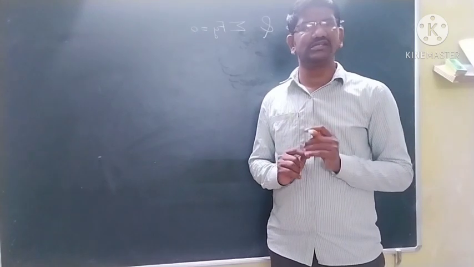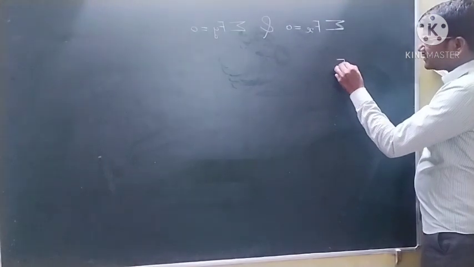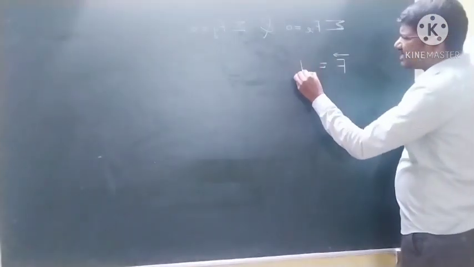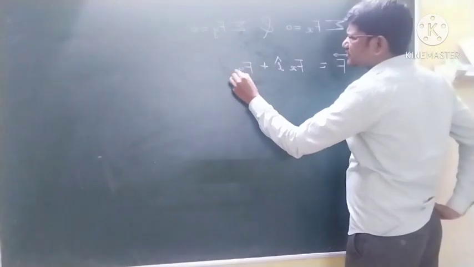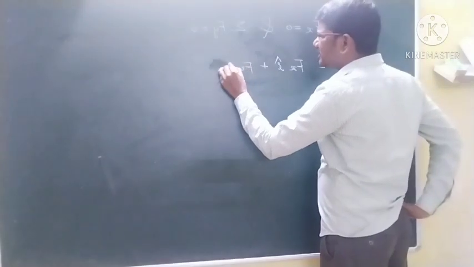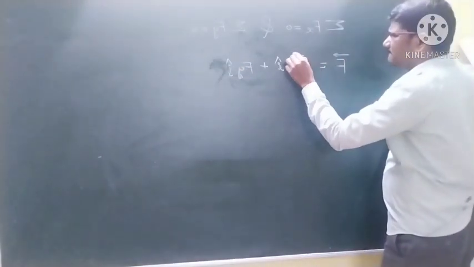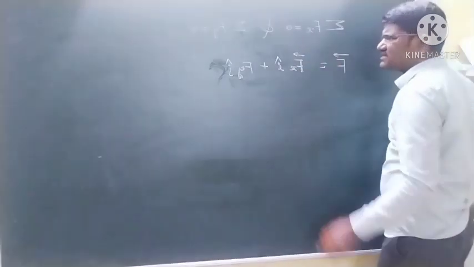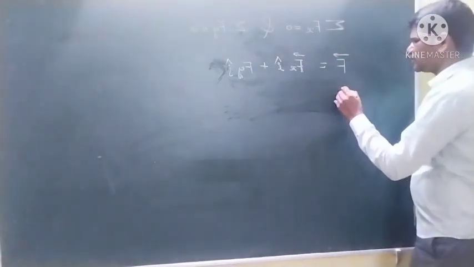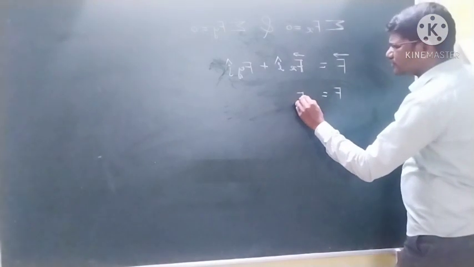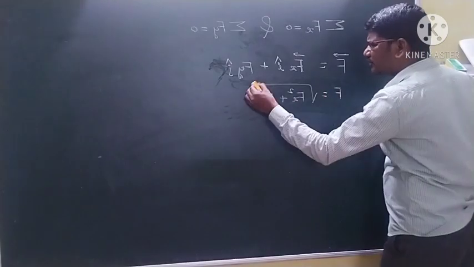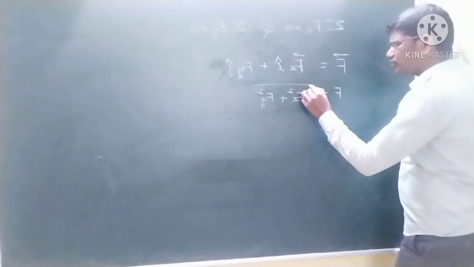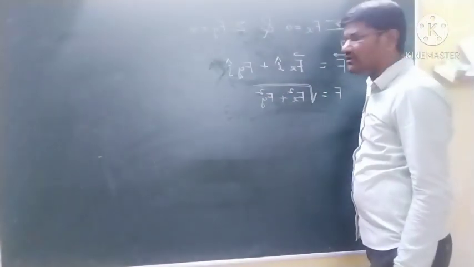Some n number of forces are acting on the particle and the particle is not at rest. Then the resultant force can be written as F bar equal to Fx i cap plus Fy j cap. So its magnitude F is equal to the square root of Fx square plus Fy square.